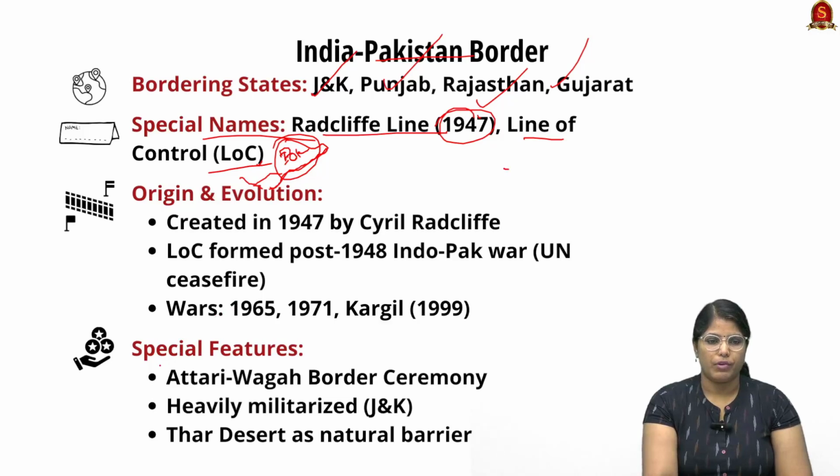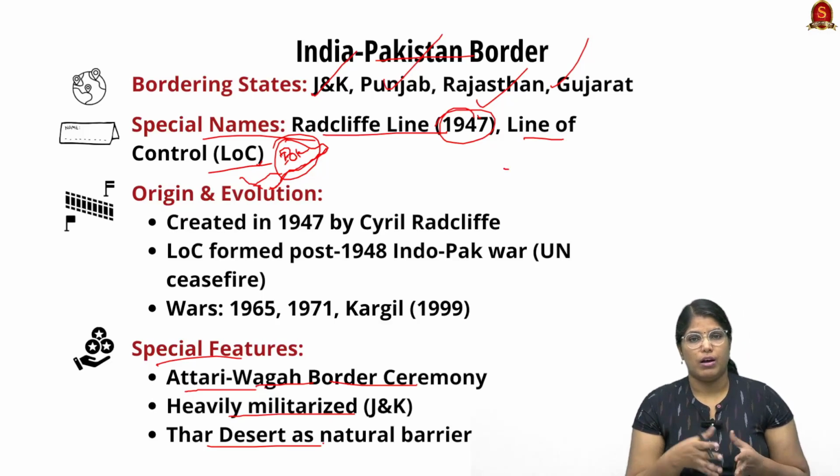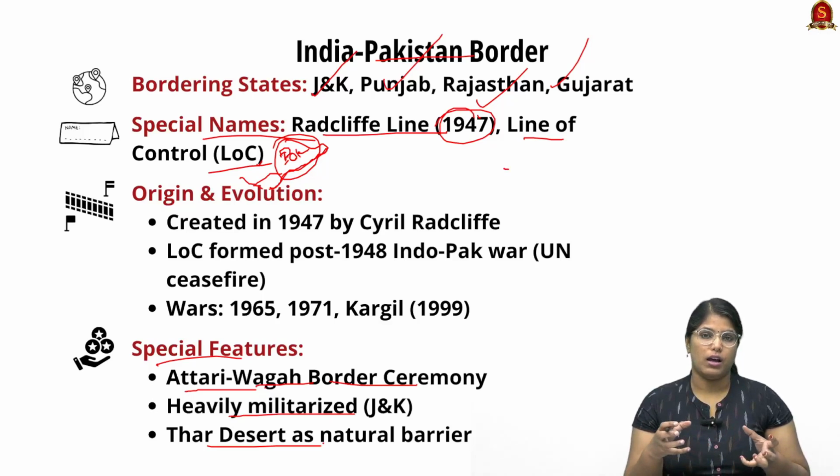And when we talk about the special feature with respect to this border, every day there is the Attari-Wagah border ceremony. They share respect between the 2 countries, and it is very heavily militarized. And the Thar Desert actually acts as a natural barrier. So even though we install a lot of preventive measures, like fences, and we are bringing in a lot of thermal cameras, even then we could not handle it properly because it acts as a natural barrier.